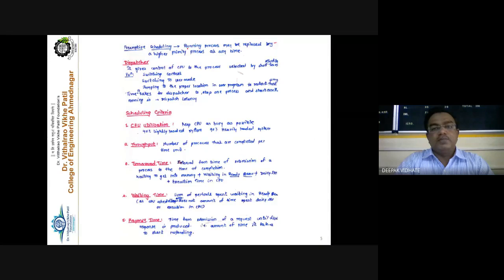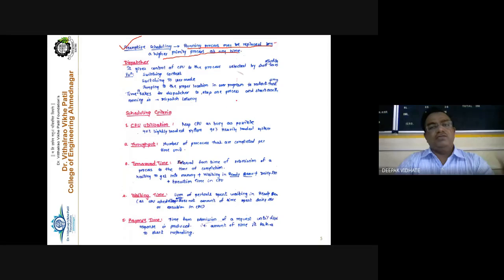So the running process may be replaced by the higher priority process at any time. Getting this point? The meaning is that the newly arrived process has the highest priority. So the first process P1 is removed from the processor and taken back into the ready queue, and the currently arrived process will be executed successfully. This is the difference between preemptive scheduling and non-preemptive scheduling.